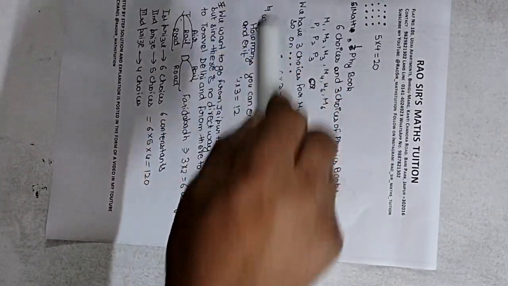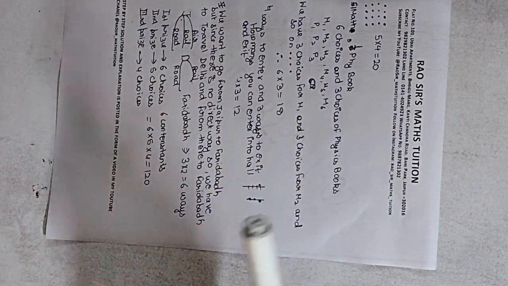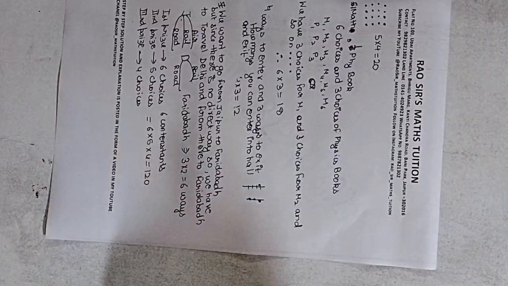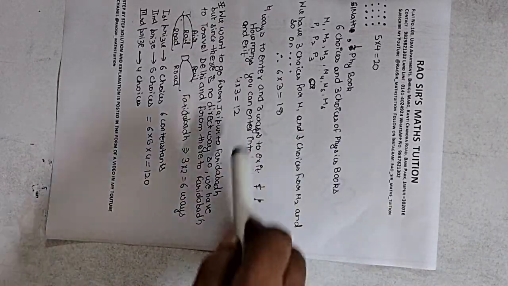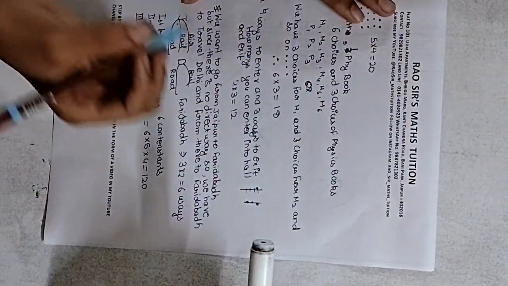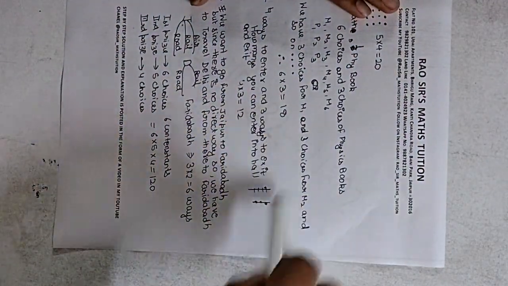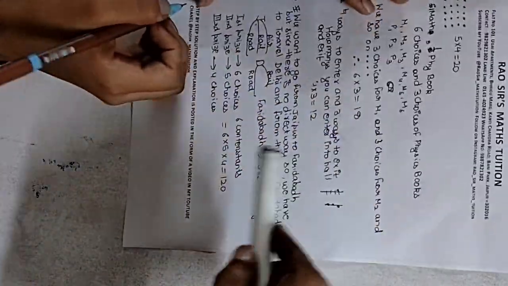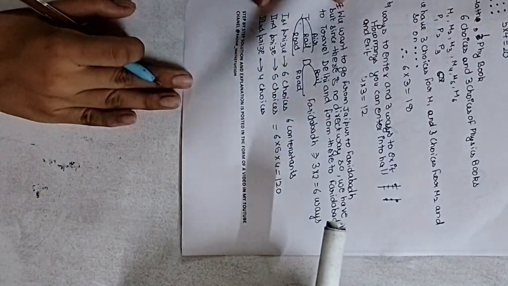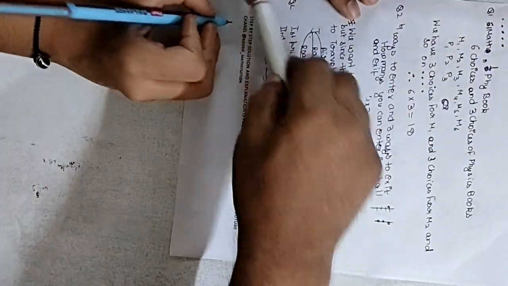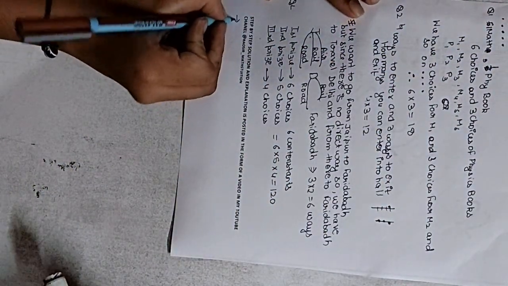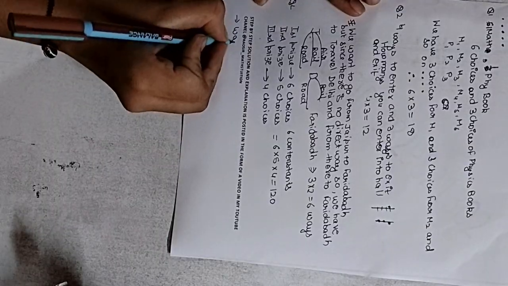Instead, suppose the question had been that you want to purchase one book, either of physics or of mathematics.